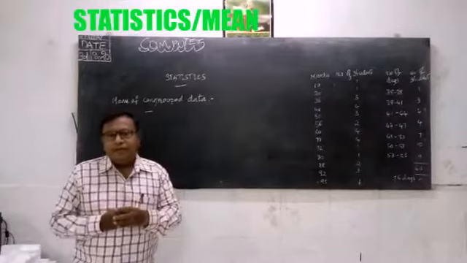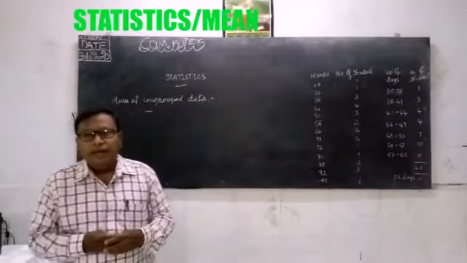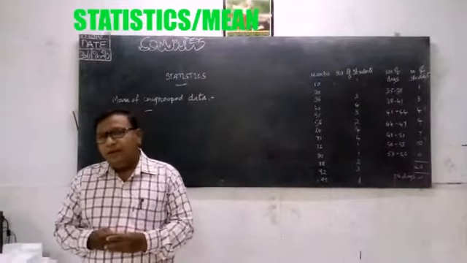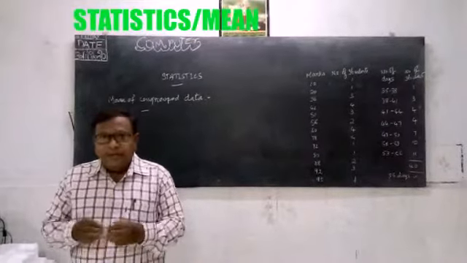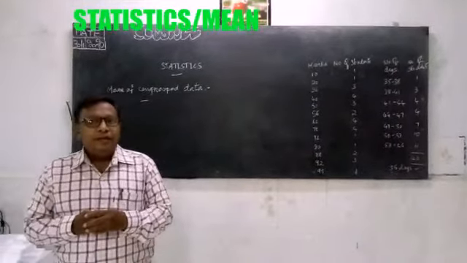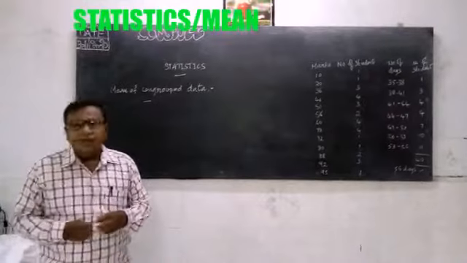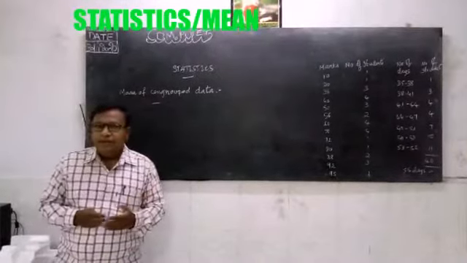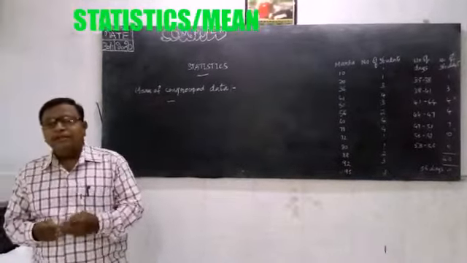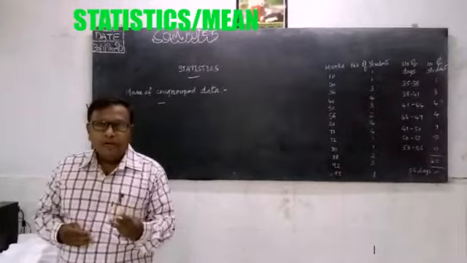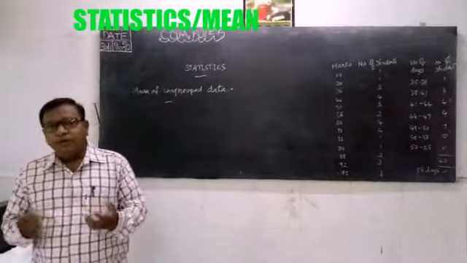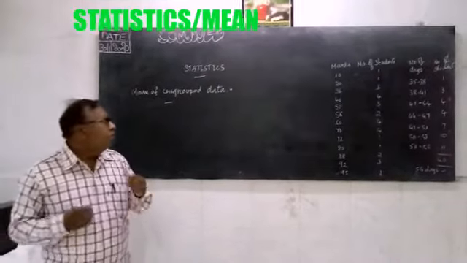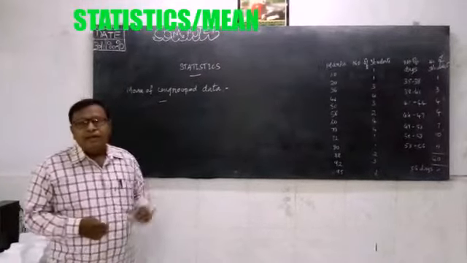Now in statistics, in your earlier class, you might have learned much about it. But here, for your 10th class, we shall be concentrating on the mean first, then median, and then mode. These are the three important topics we are going to deal with.